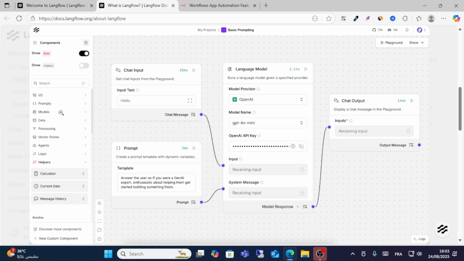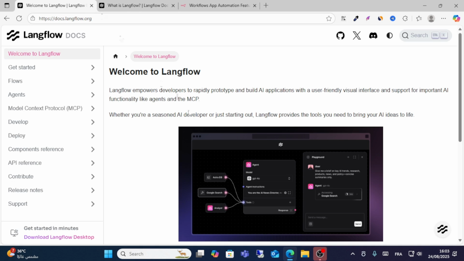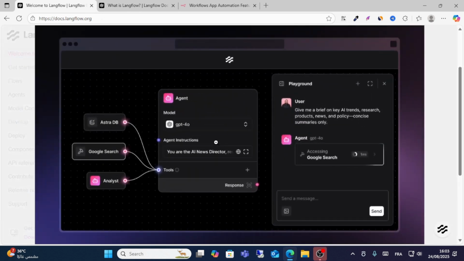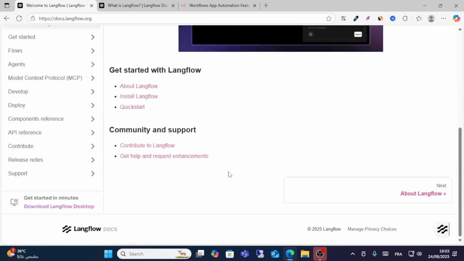You can write your prompts from here. You can input your text. You can use prompts and templates. This is the input and this is the output from here. You have a language model. You can choose a model from here, for example OpenAI or something like this, and you can integrate it with different sources like ChatGPT or something like this.